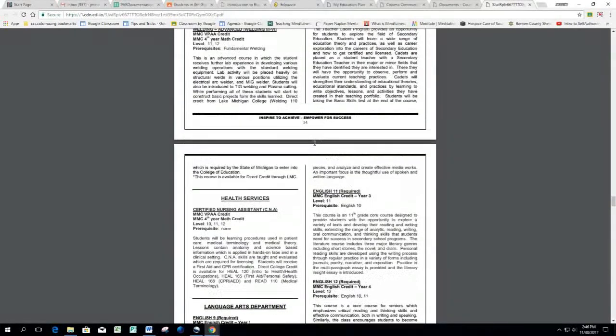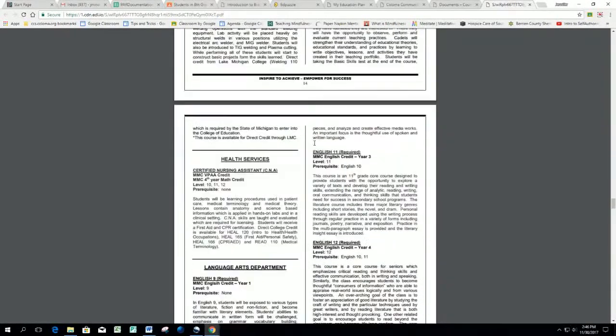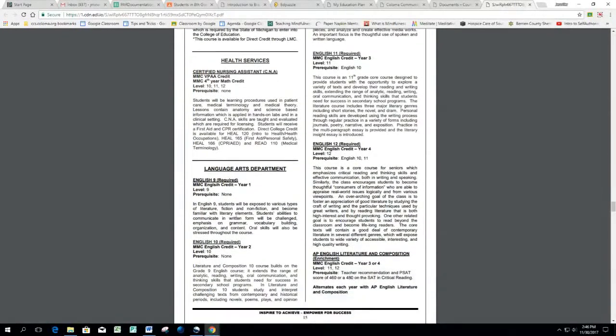So here we are. English, Language Arts department. You can see the first one that's listed, English 9, it's required. It's a Michigan Merit Curriculum, MMC, English credit. It's a year long, that means 2 semesters. Level 9 means that's for you as a freshman. And the prerequisite, there are no prerequisites for this class. It means there are no classes required for you to take before you take this class. That's what a prerequisite means.